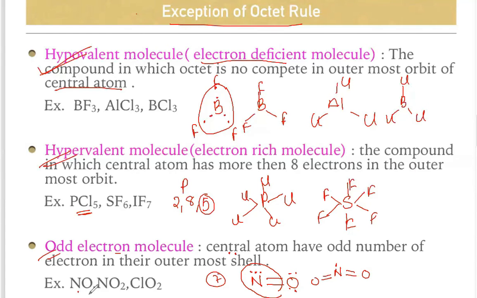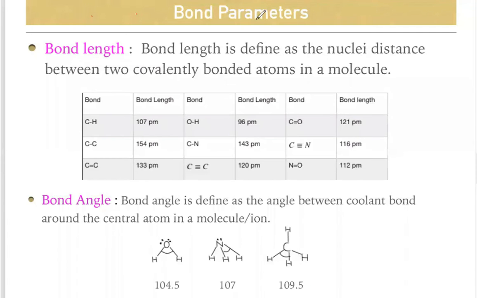Objective questions may ask you which of the following are odd electron molecules. So you can write the examples of NO, NO2 or ClO2. Next, we're going to discuss bond length. What is the bond length? The bond length is defined as the nuclear distance between two covalently bonded atoms in the molecule.